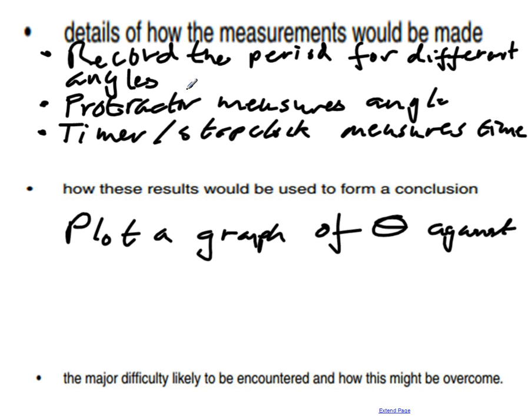We're not going to plot angle against time, because the angle in this case is our independent variable. So we're going to plot a graph of the time against angle.